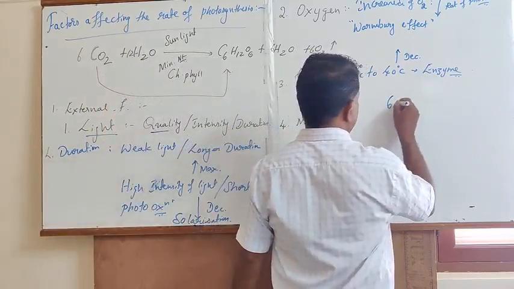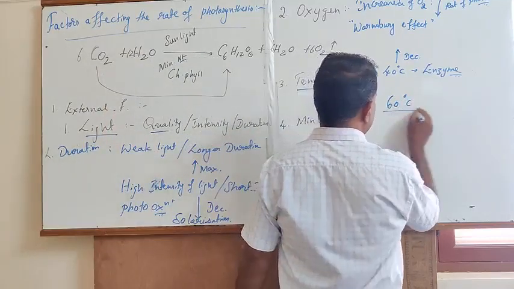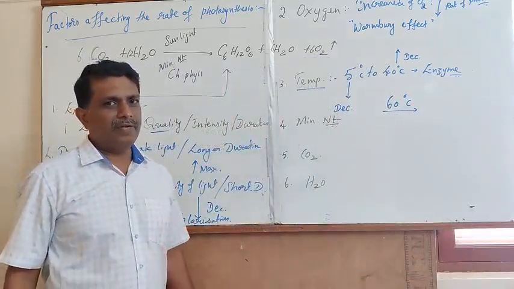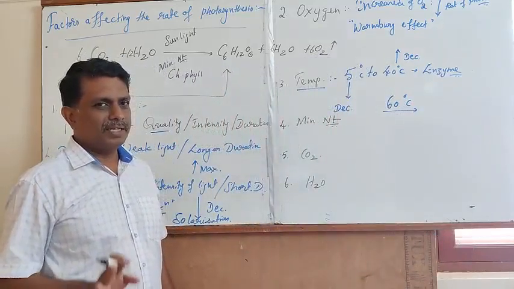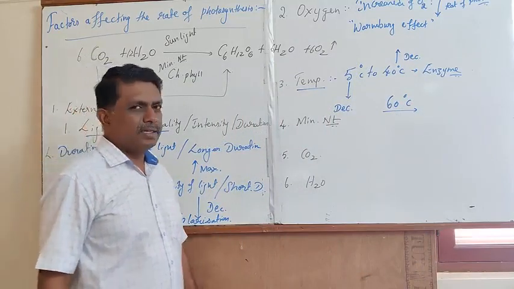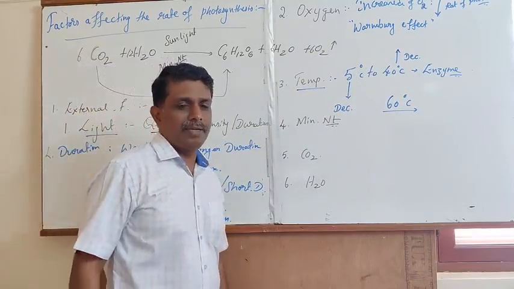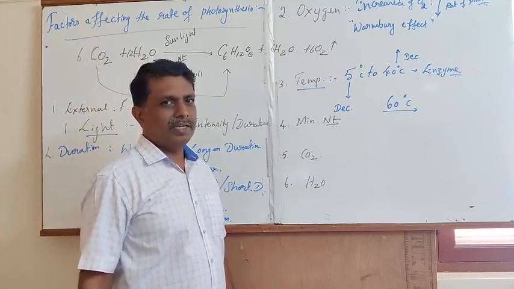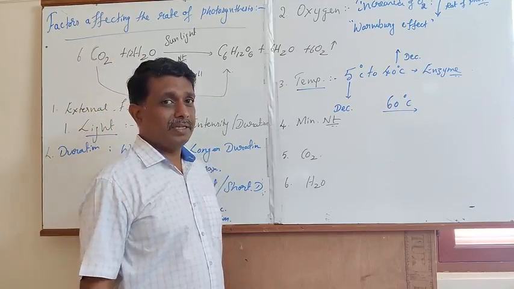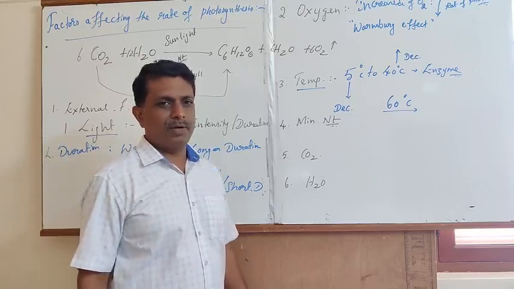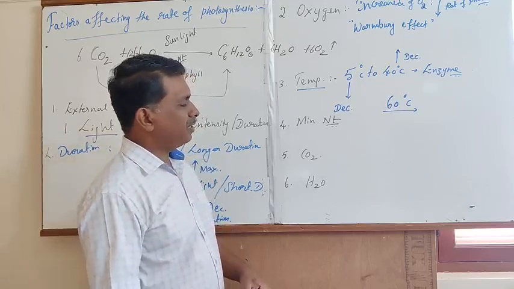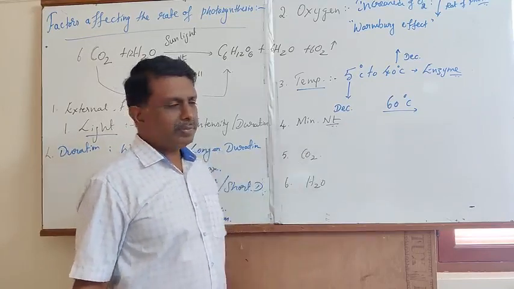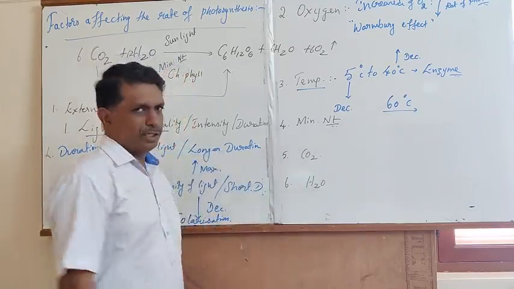Even at 60 degrees Celsius, they maintain the maximum rate of photosynthesis. It is normally seen in certain xerophytic plants, namely cactus and Opuntia, and also in Welwitschia. In the gymnosperm Welwitschia, you can find thermostability up to 60 degrees Celsius.